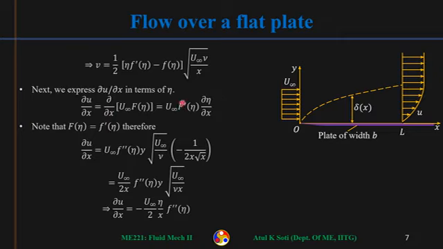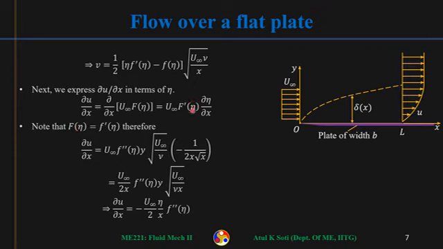And recall how we defined it: small f prime of eta was equal to capital F of eta, so capital F of eta was equal to f prime of eta.